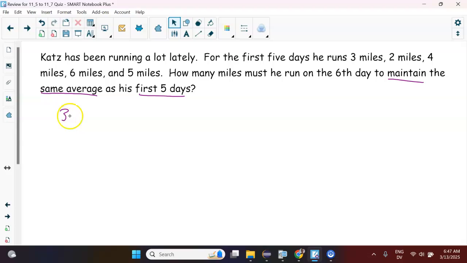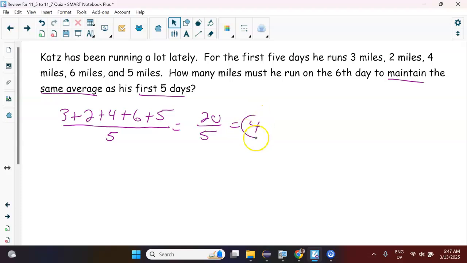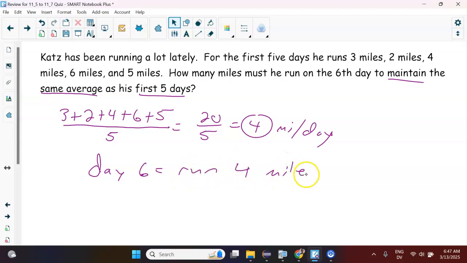Okay, so if we average the first 5 days, here's the first 5 days, you average all those out. So that's going to give us 20 over 5. So that means we average 4 miles per day. Okay, so on day 6, we just got to run 4 miles, because then that'll keep the average the same.